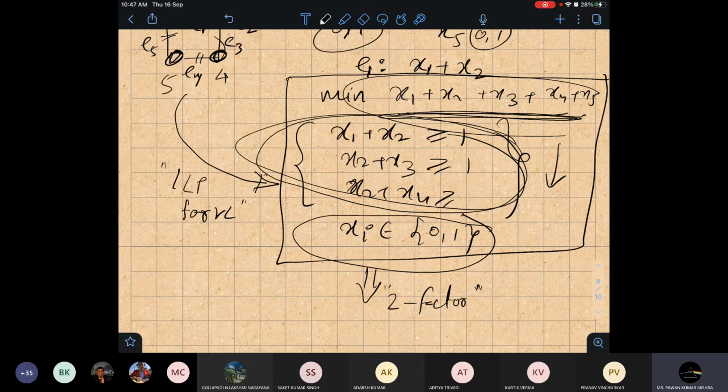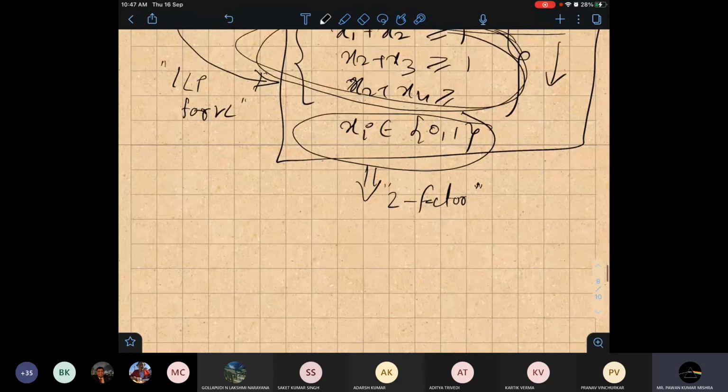Things are like that. You will find in your text different approaches. All will lead to a 2-factor for vertex cover, and a log n factor for set cover. So this is all about designing an algorithm, how we can get factors from there. Similarly, I discussed what is unapproximability. I did not go into much detail on it, but there is a concept in